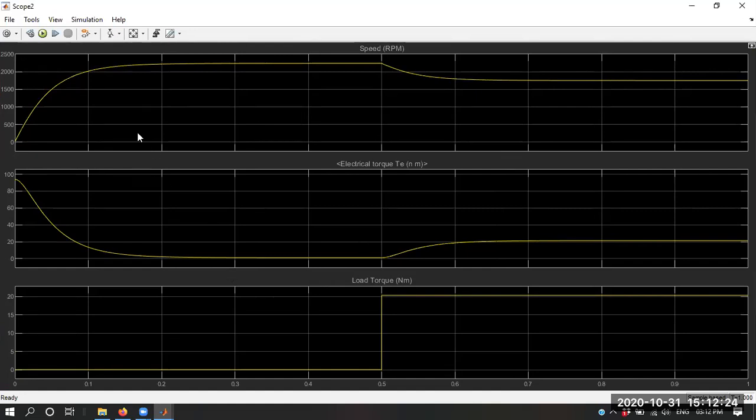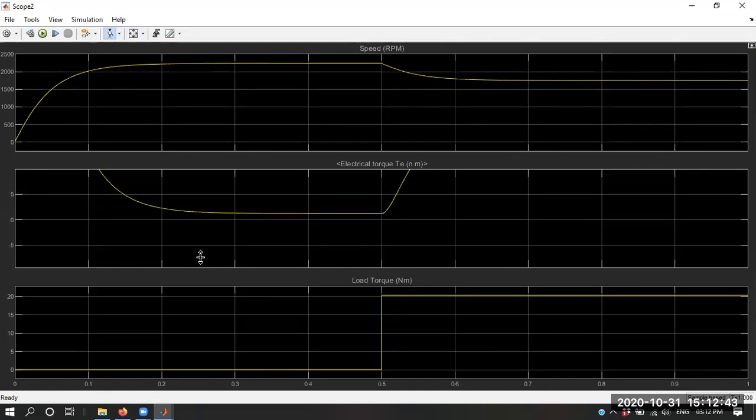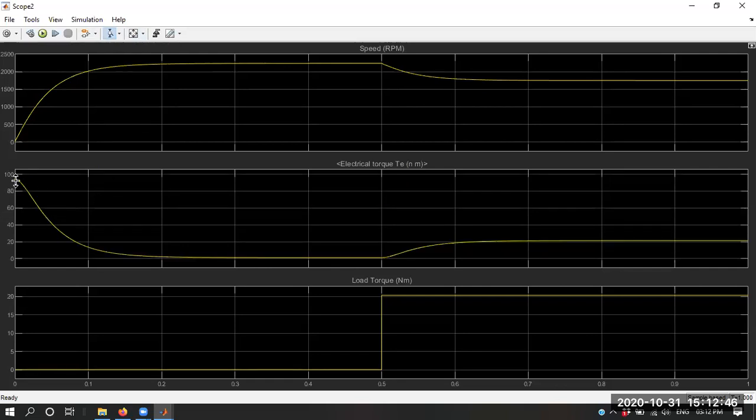Now you can see that until 0.5 second, the speed is 0, but after 0.5 second, we are providing the rated load torque, that is 20.35. Initially the motor is producing very little torque. During starting, it has to produce a large torque, because we have to accelerate the motor from 0 and overcome the stiction and friction, that is Coulomb friction and stiction.